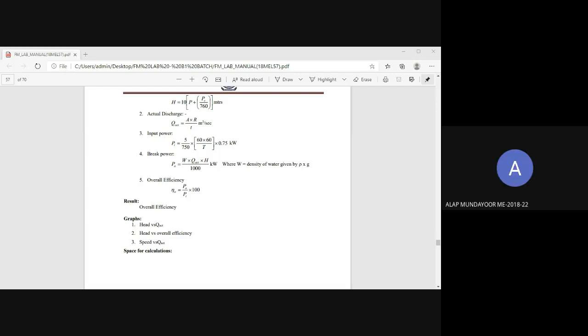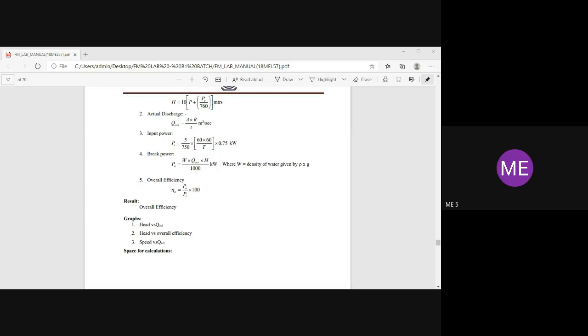So the input power is the same for all 3, right? Yes, sir, because capital T does not change. So input power is 5 divided by capital T. Correct. You get the same input power. Output power is changing, right? Because H changes. Okay, input power remains the same.